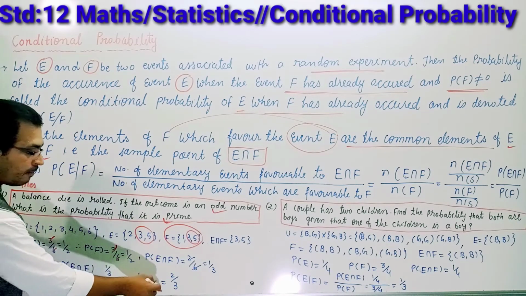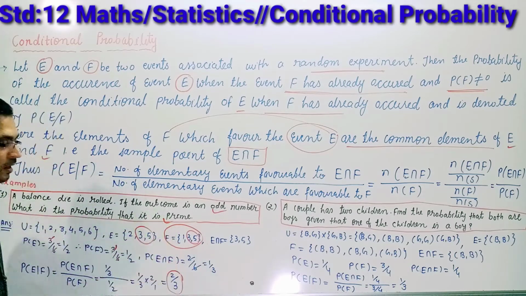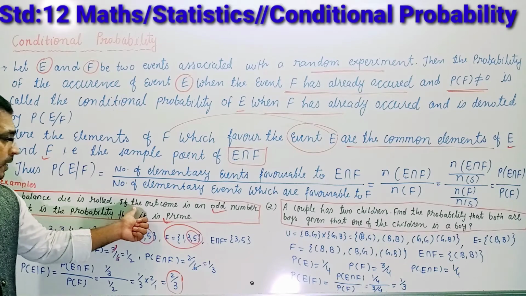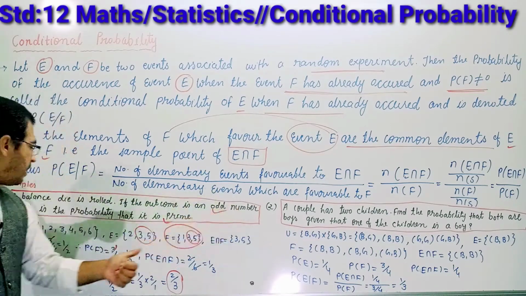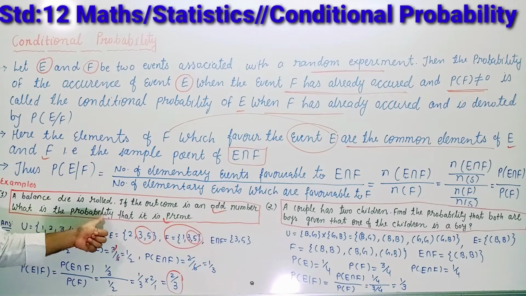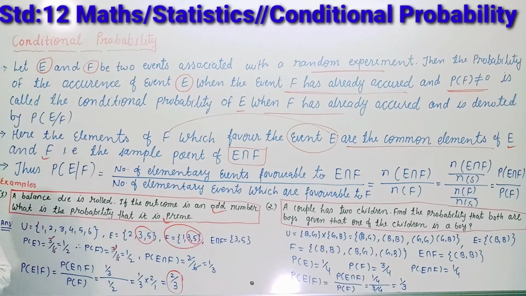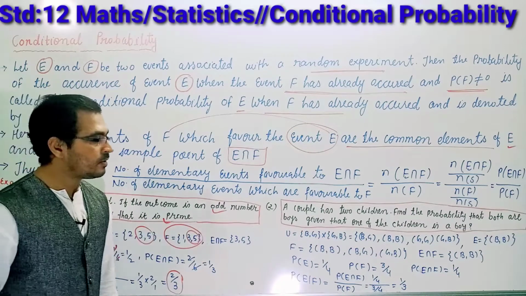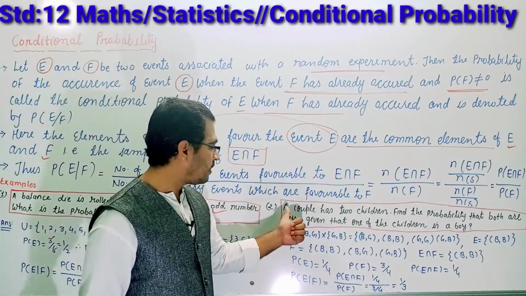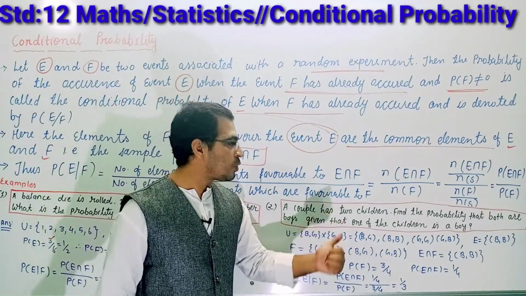So we are doing the simple work, and we are getting 2 by 3. So you can write over here, if the outcome is an odd number, the probability that it is prime is 2 by 3. Okay students. Now the next example, a couple has 2 children.